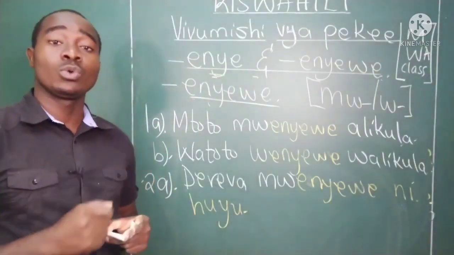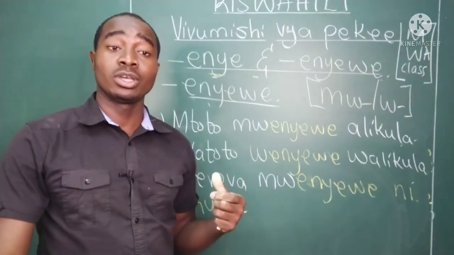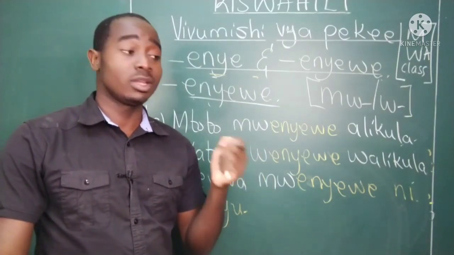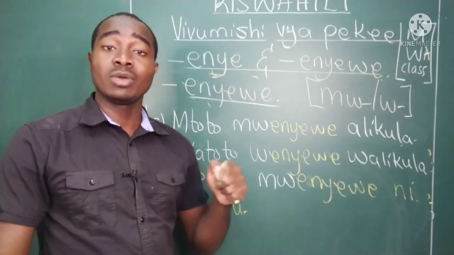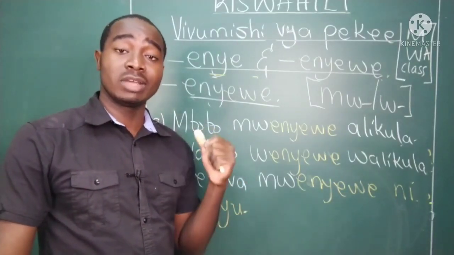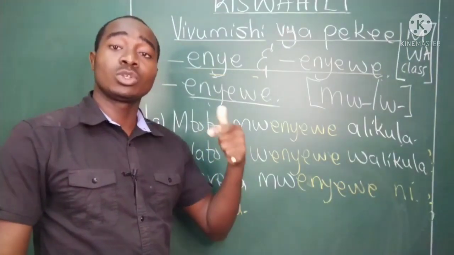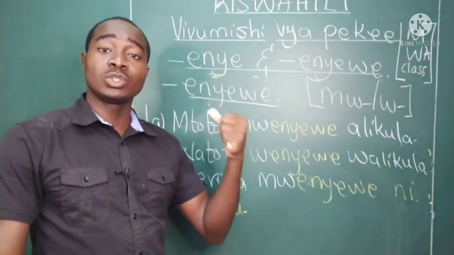Dereva mwenyewe ni huyu. Maybe we have been talking about this driver, he has escaped, then we see him again. Then we can say dereva mwenyewe ni huyu. It implies the driver has done something that we are talking about, and in this case we are referring to him again.